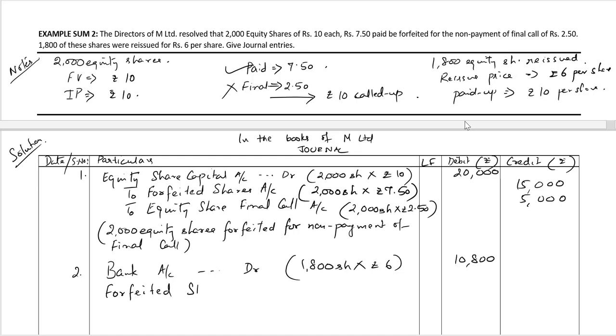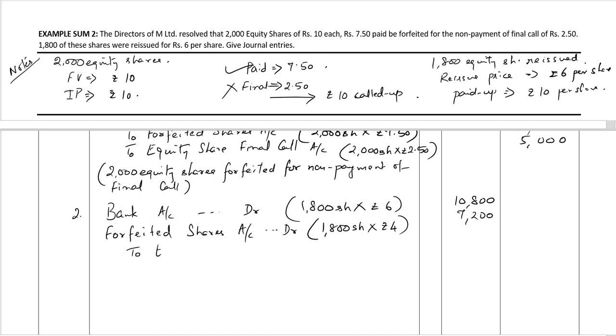So forfeited shares account debit with the amount of the discount on reissue, which is 1800 shares multiplied by rupees 10 minus rupees 6, which is rupees 4 per share, comes up to 7,200 rupees.